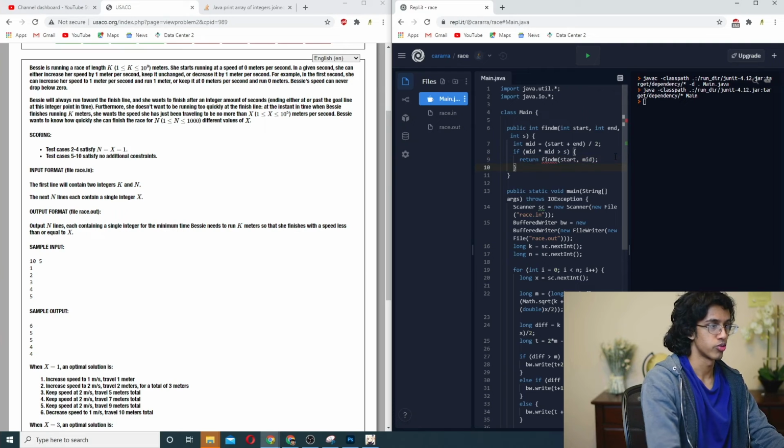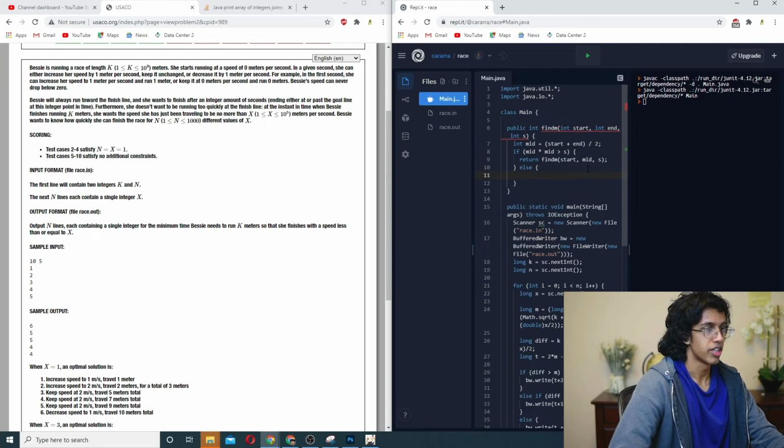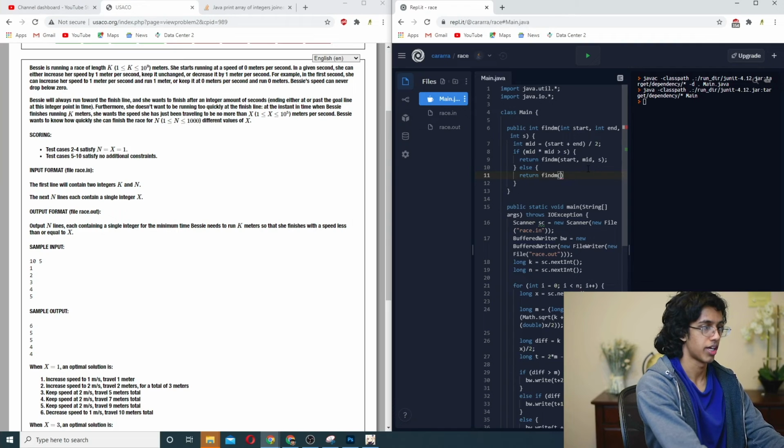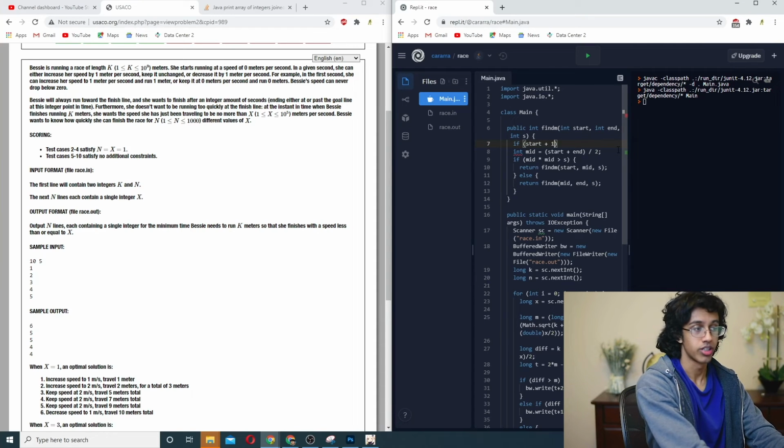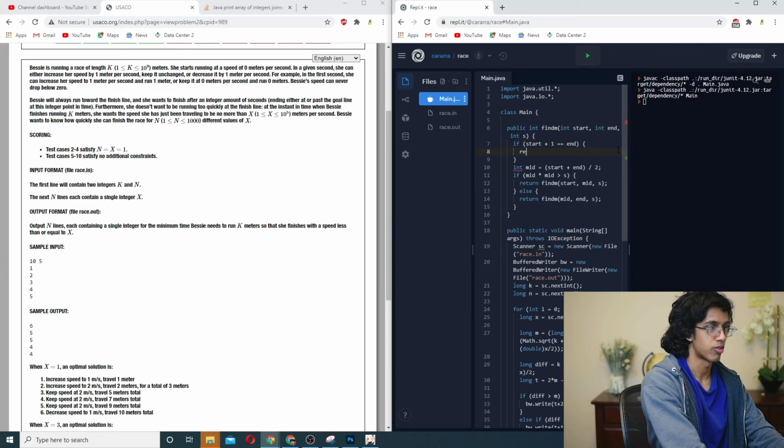Otherwise, that means our mid is valid, so we return find M mid comma end comma s. And at the very beginning, we want a base case: if start plus 1 is equal to end, then we return start.